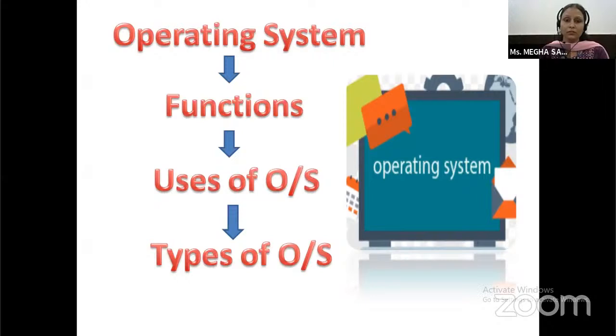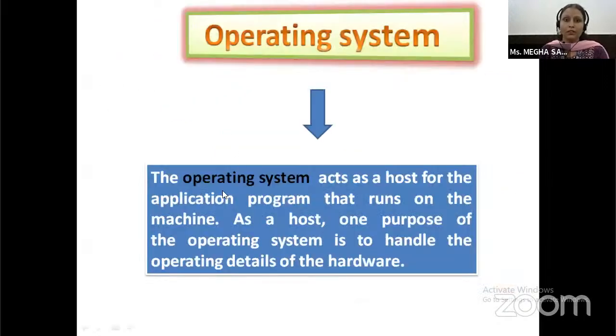Types of operating system, for example, batch operating system, multitasking operating system, embedded operating system, time sharing operating system, real-time operating system, etc. In a computer system, we use an operating system like Windows, and in a phone we use Android. The operating system acts as a host for the application programs that run on the machine.